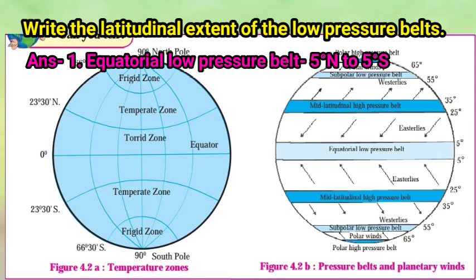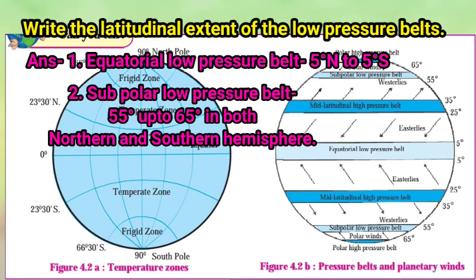Second, the subpolar low pressure belt, and the latitudinal extent is 55 degree up to 65 degree in both northern and southern hemispheres. So children, these are the latitudinal extents of the low pressure belts.